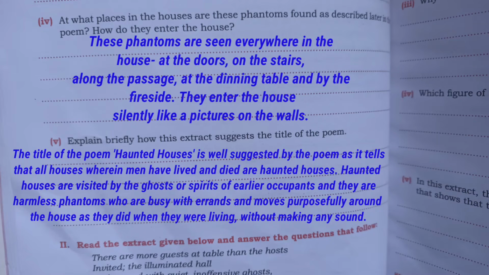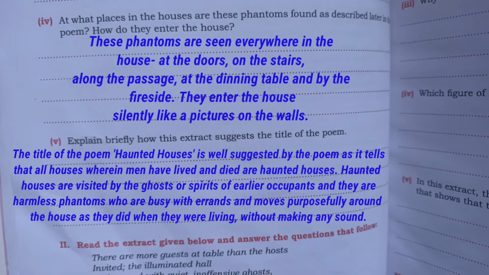Number 5. Explain briefly how this extract suggests the title of the poem. The answer will be, Haunted House. The title of the poem is suggested in this extract as it tells that all houses wherein men have lived and died are haunted houses.